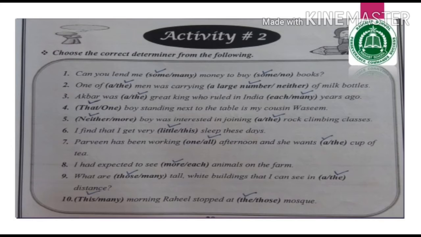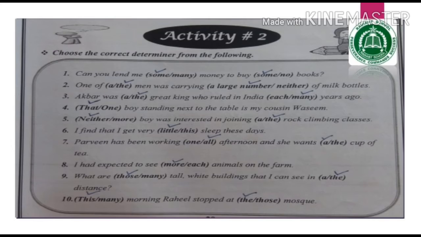She wants a cup of tea. A is the appropriate determiner here. Number 8. I had expected to see dash animals on the farm. Correct option is more animals on the farm. More is the correct determiner.